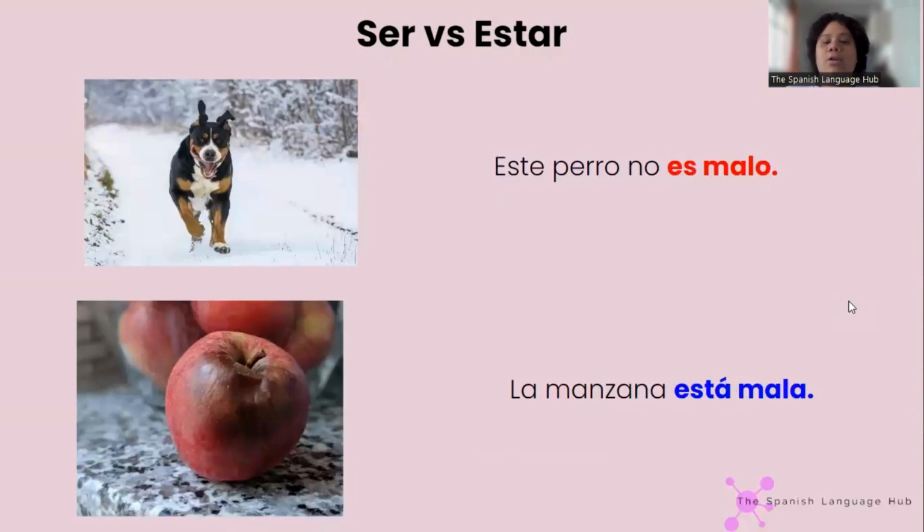El perro no es malo, la manzana está mala. So, este perro no es malo is like he's not bad. He's not a bad dog. He's not a dog that bites and barks all the time. Okay? And la manzana está mala means that the apple is rotten. Like it cannot be eaten.